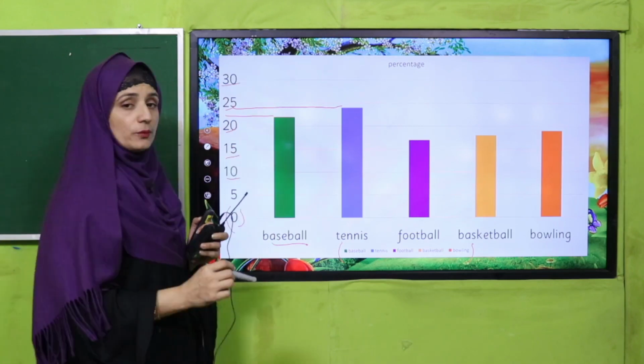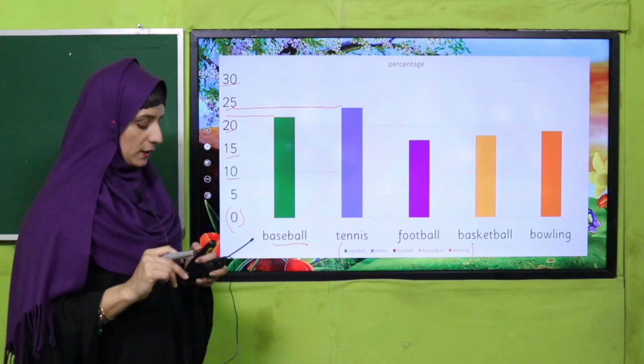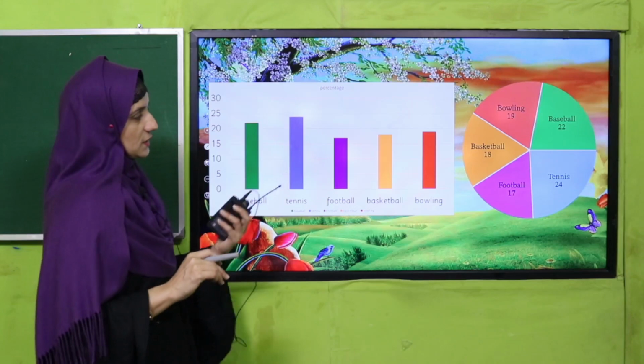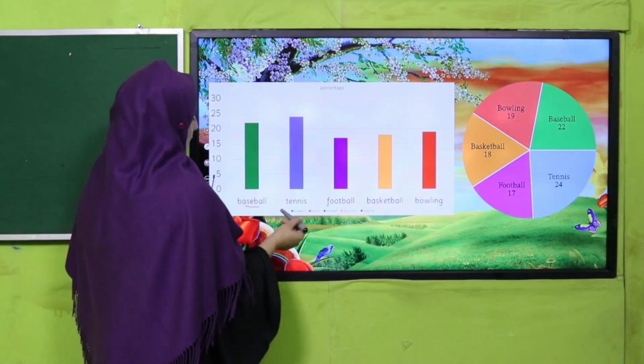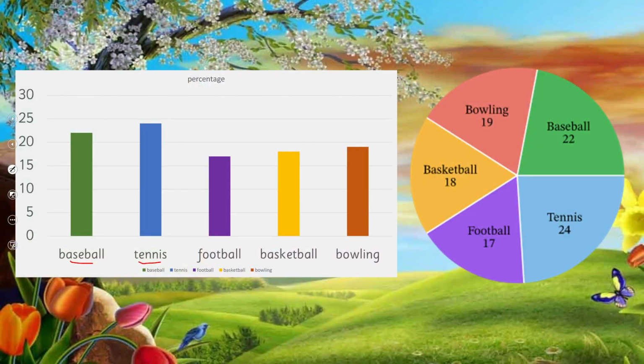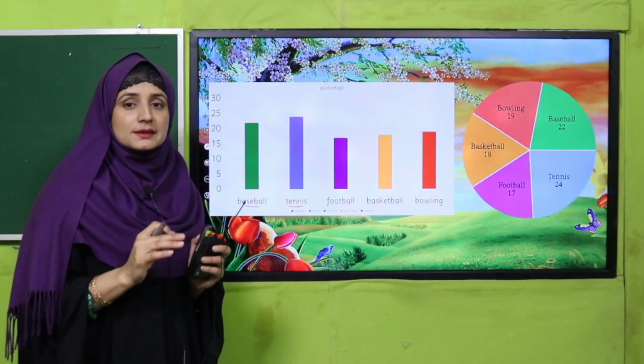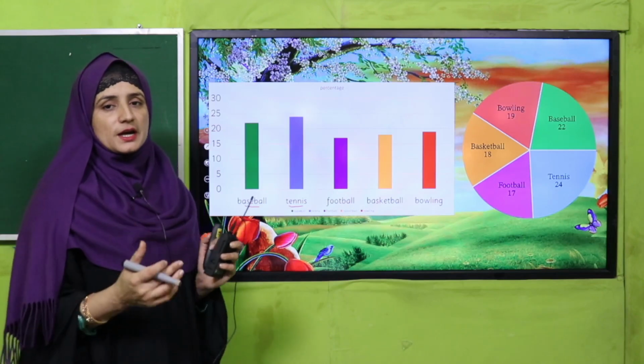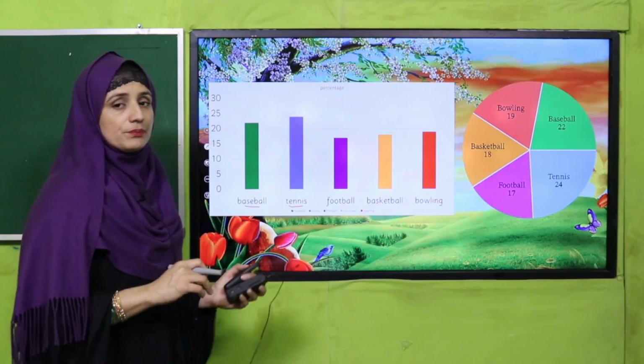In this way we can show the representation of data into quantity. In this way we can compare. So let's see in both. See there, my dear students. You can find the same thing. This is the comparison. In a pie chart, we compare data in the shape of slices, and in a bar graph, we compare data in the shape of bars and strips. Have you got that? This is the way to put data in a pie chart and in a bar graph.